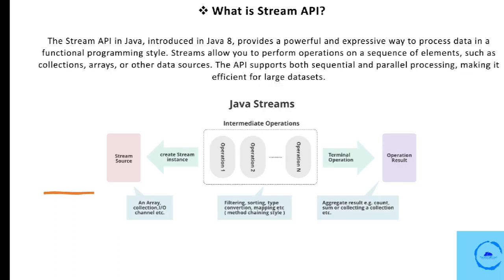What is Stream API? This is a very important question. The Stream API in Java is a powerful and expressive feature introduced in Java 8 for processing sequences of elements in a functional programming style. It allows developers to express complex data manipulation more concisely and efficiently. The Stream API operates on collections like lists, sets, maps, arrays, or other data sources, and it supports both sequential and parallel processing. I hope you understand the purpose of this. If you need to understand Stream API in detail, please leave a comment. So let's move to the next question.